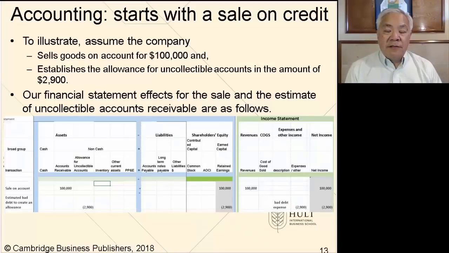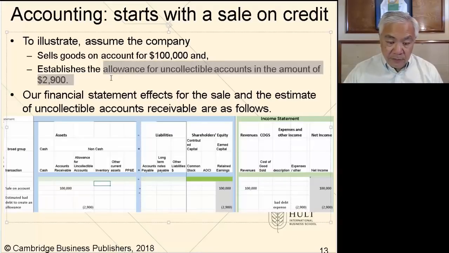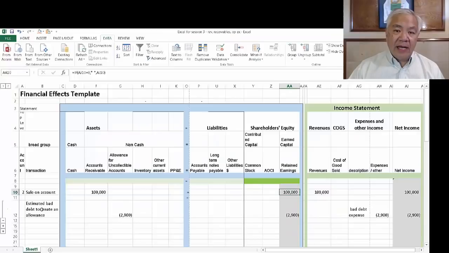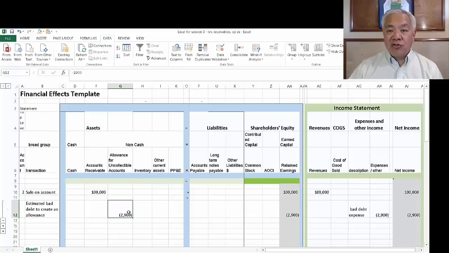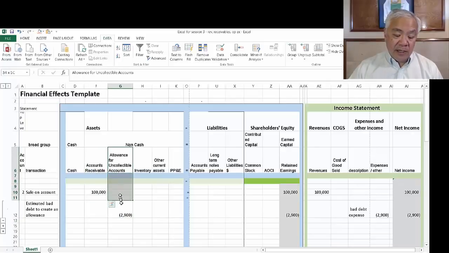So next we have to establish this estimate on collectible amounts. Here we said we establish an allowance for $2,900. We have an estimate for bad debt, and this is an unusual transaction, so hang on a little bit. We have this thing called a contra asset account. We've seen this before in the case of depreciation, and a contra asset account there was accumulated depreciation. But here we have an accounts receivable of 100, and next to it we'll have this allowance account, which is a contra asset account, in this case against receivables.